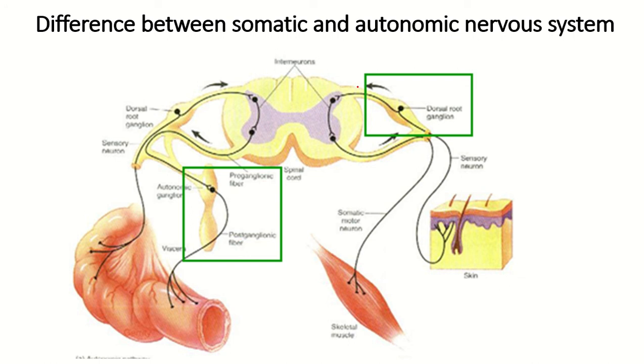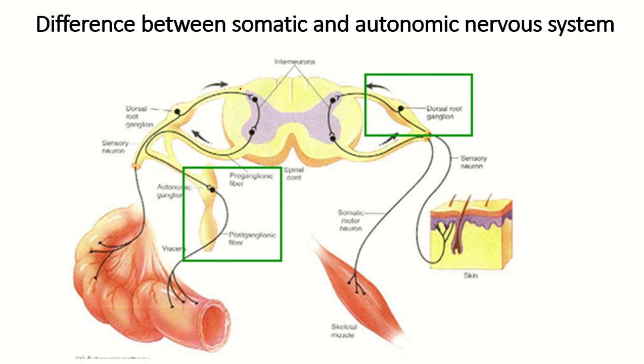Difference between the somatic and autonomic nervous system. This is the somatic nervous system. The sensory information is first received by the receptor, then it goes through the sensory nerve and reaches the dorsal root ganglia, and from the central process it communicates with the interneuron, which can stimulate a motor neuron. These are the axons of the motor neuron, the motor nerve, which innervates the skeletal muscle. A muscular contraction occurs.